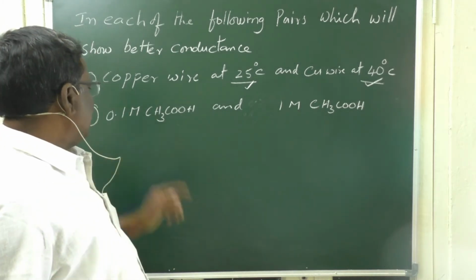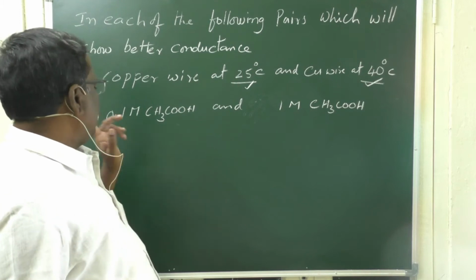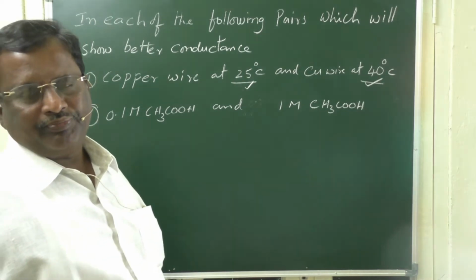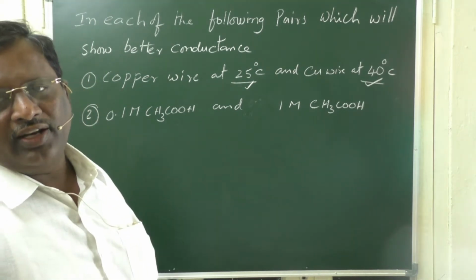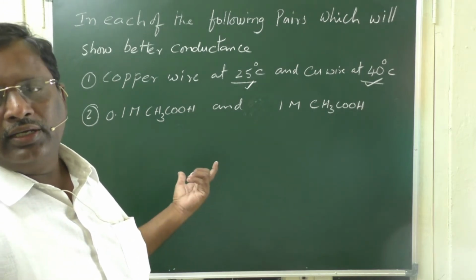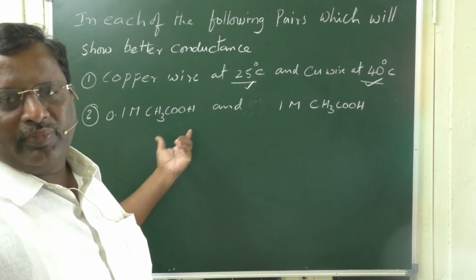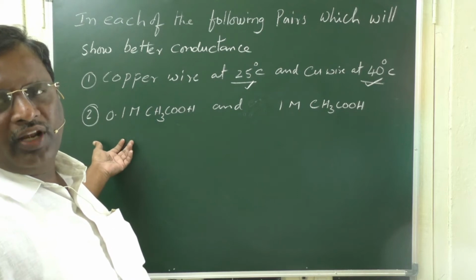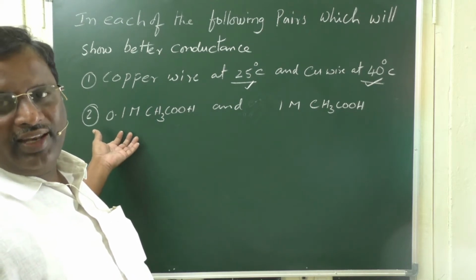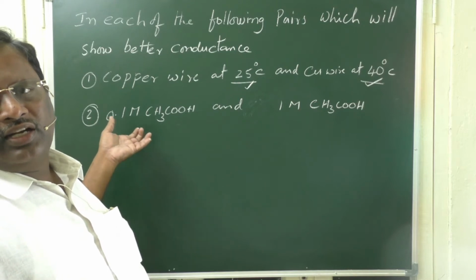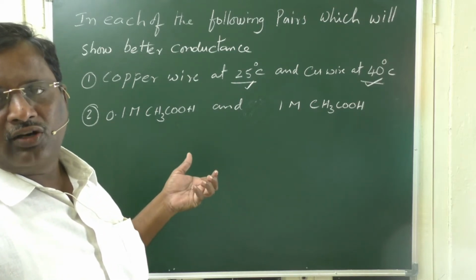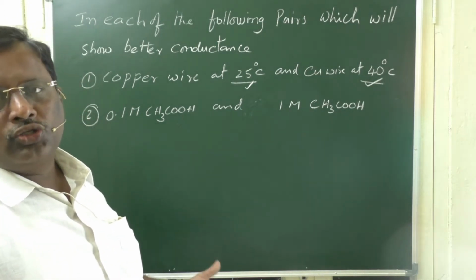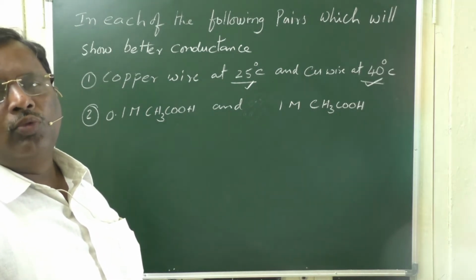Whereas the second case is acetic acid at 0.1 molar concentration and 1 molar concentration. As the dilution increases, dissociation of a weak electrolyte increases. So here, 0.1 molar is more dilute than 1 molar. Automatically more ions are dissociated at less concentration. So a less concentrated weak electrolyte will show more conductivity. Therefore, 0.1 molar acetic acid will show more conductivity than 1 molar acetic acid.